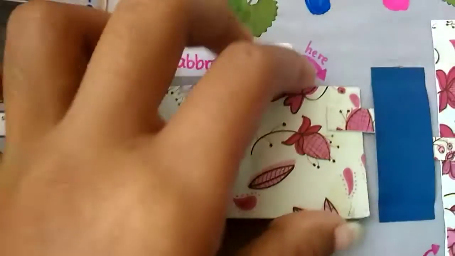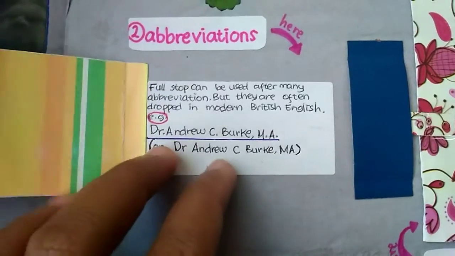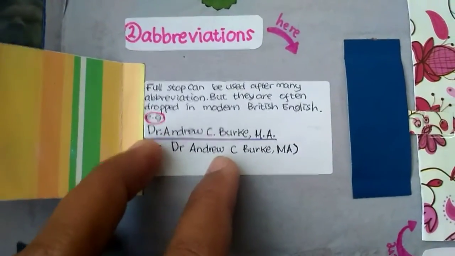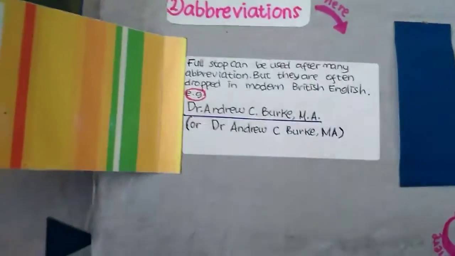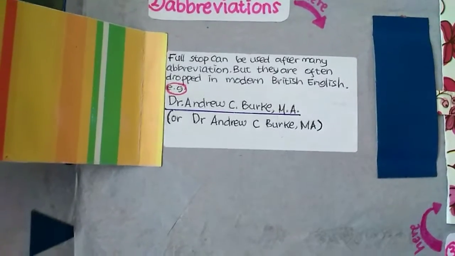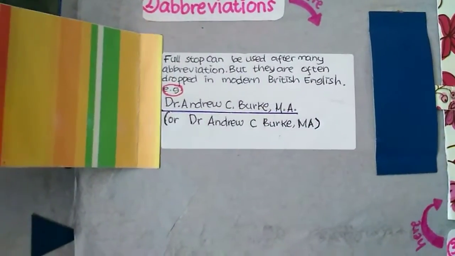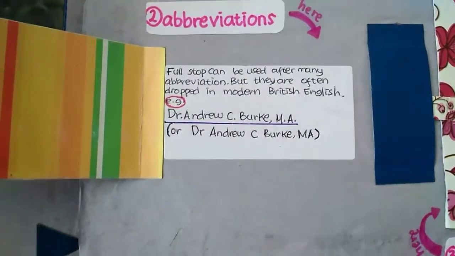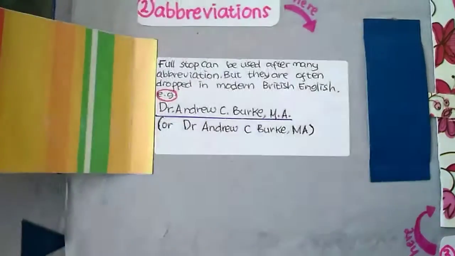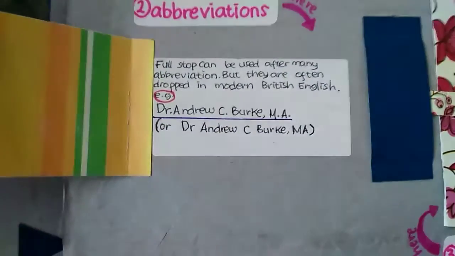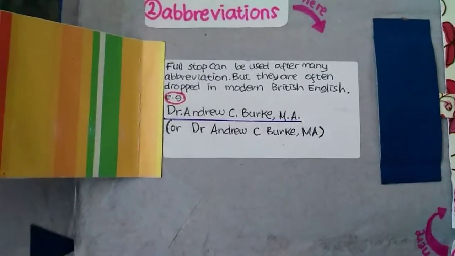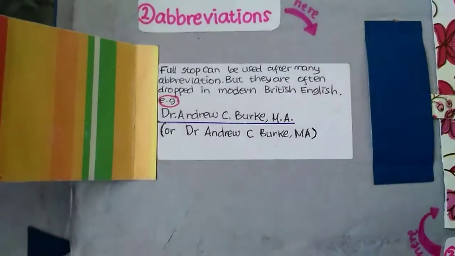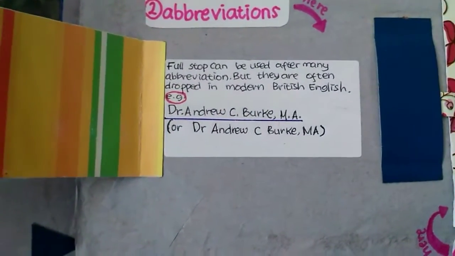not enough houses. And we're moving on to abbreviation. Full stop can be used after many abbreviations, but they are often dropped in modern British English. For example, Dr. full stop, Andrew C. full stop, Bird, comma, M full stop, A full stop. So this is the example of how to use punctuation for abbreviation.